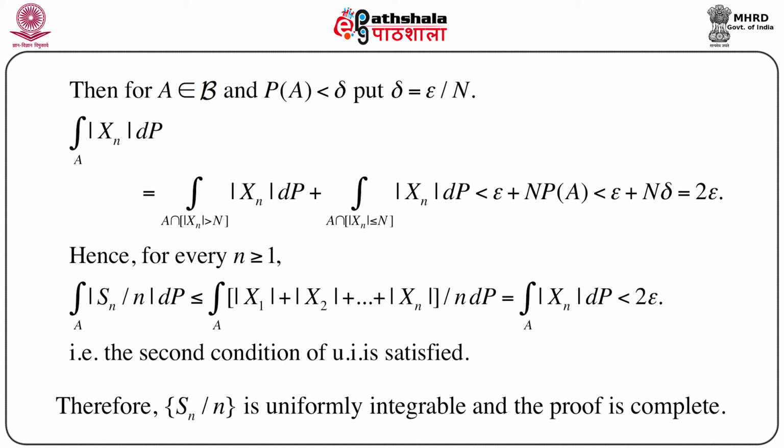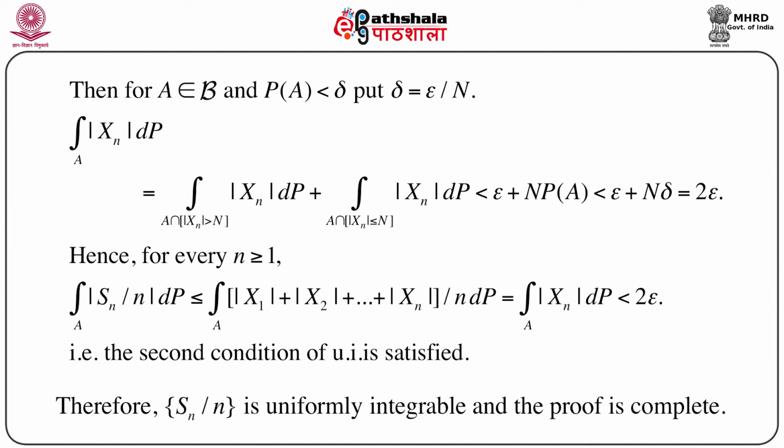Clearly the first term is less than epsilon and the second term is less than or equal to N times the probability of A. So the right hand side equals epsilon plus N delta, which equals 2 epsilon. So all we have is that the integral of |Xn| dP over A is less than 2 epsilon.